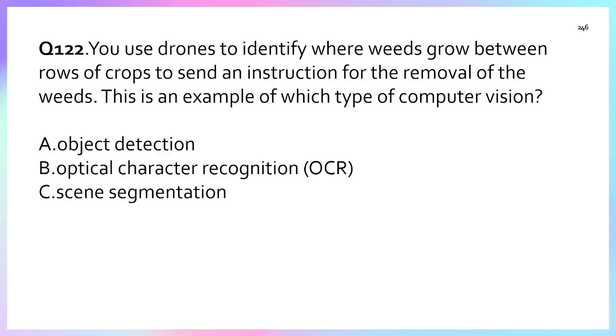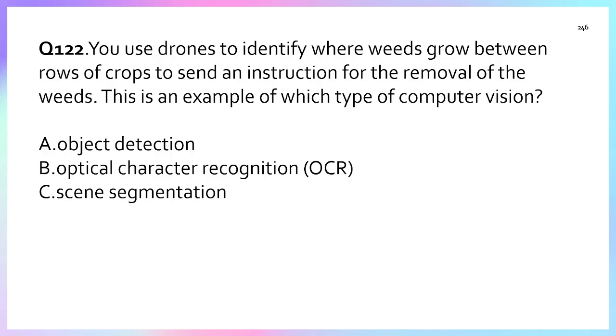We need to identify where weeds grow between the rows of crops so that we can remove them. Is it OCR? No, optical character recognition is used for scanners, form recognition, or wherever we have to identify a QR code, characters, or signatures. So option D is incorrect.